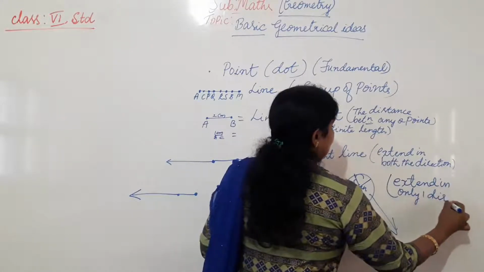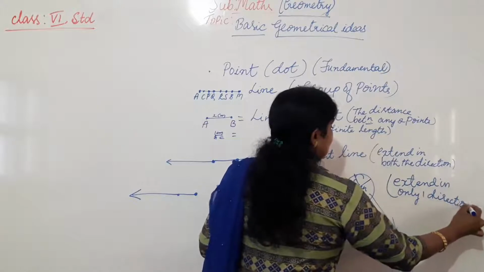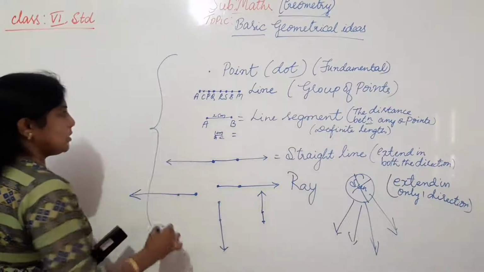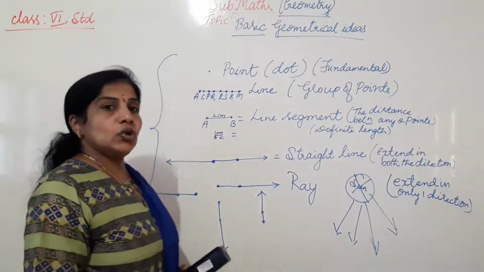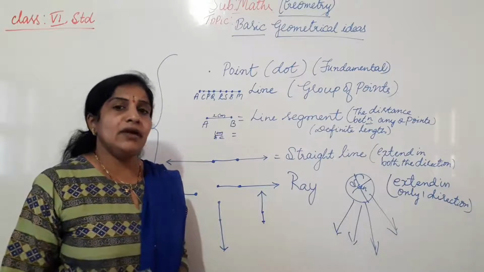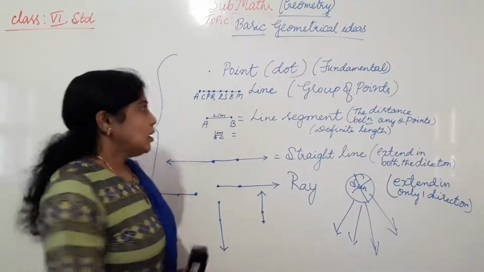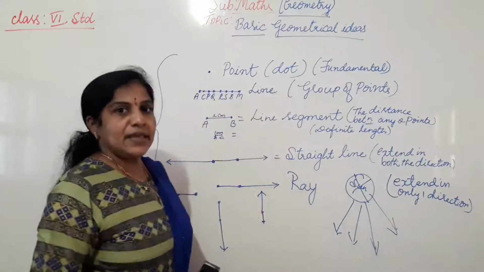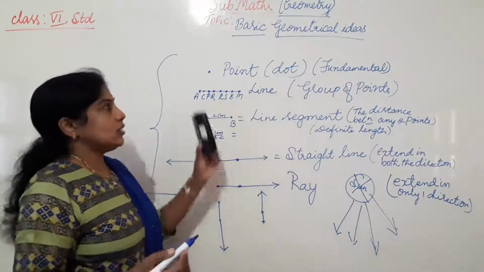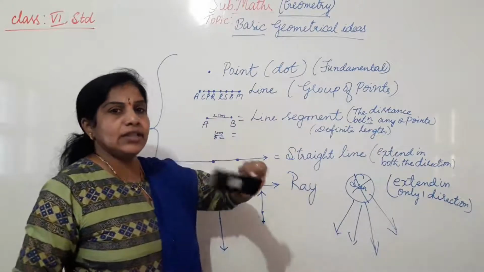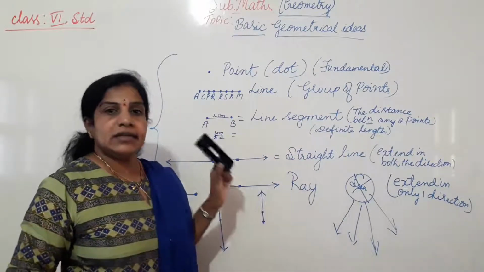So these are the basic points of geometry you have to learn. Based on these, many concepts of geometry are derived. Point is a fundamental or basic concept of geometry because all things are made up of points. A point is just a dot on a surface. It has no length, no breadth, no height, no thickness.